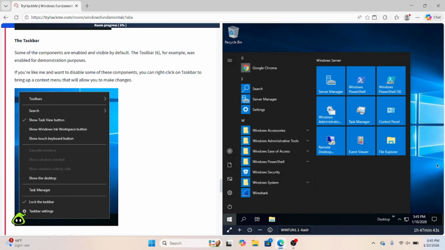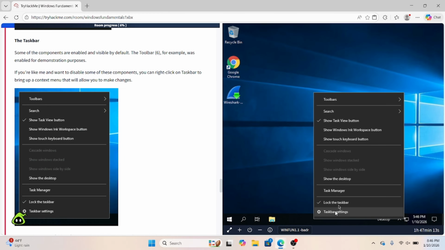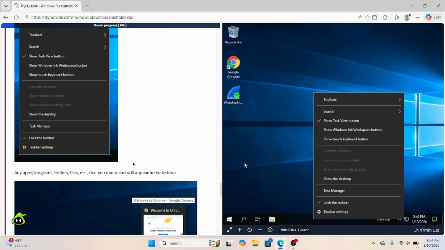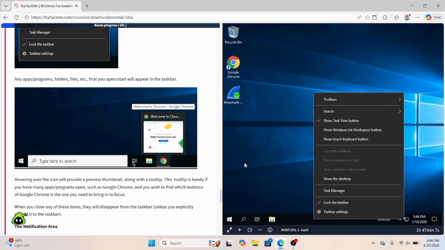Next, we have the taskbar. The taskbar is going to be this right here. Some of the components are going to be enabled and visible by default. The toolbar, for example, was enabled for demonstration purposes. If you wanted to disable some of these components, all you have to do is right-click this taskbar right here, and it'll bring up this little text box where you can adjust things however you want. And you can get into taskbar settings as well in the task manager.